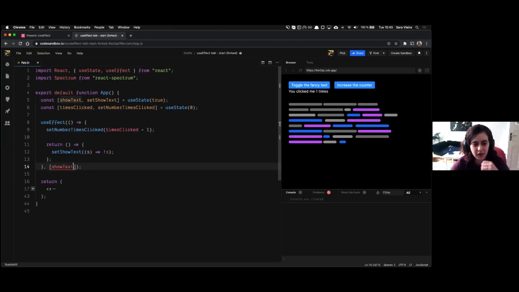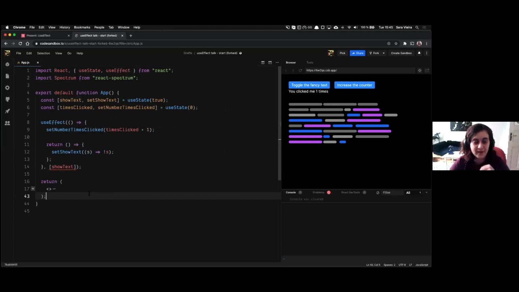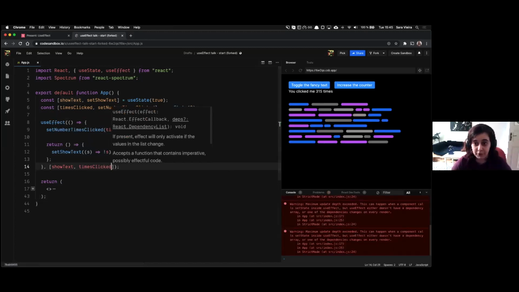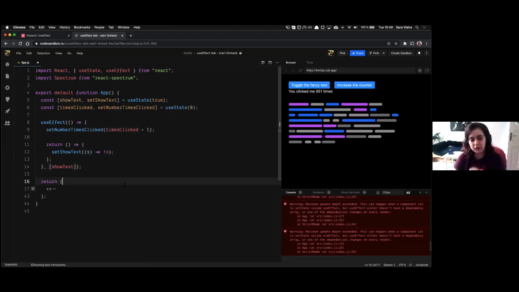And I would say, if you get this error, think, do I really want to run the entire component when this dependency changes? Do I want to add it to the effect? And that's the way that my mind took a long time to change. I just said this, and I was like, oh yeah, that makes sense. Let me add this here. And then everything broke, and I was like, what is happening? So that's the thing. It depends a lot on what you actually want to do.